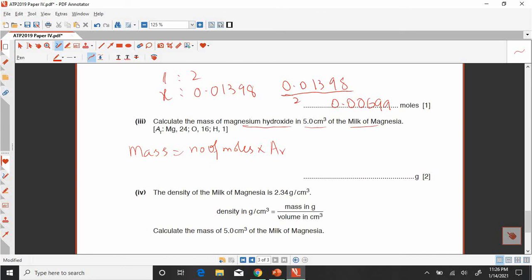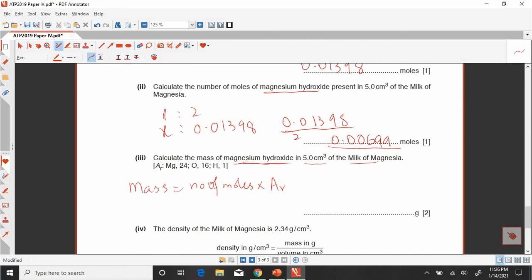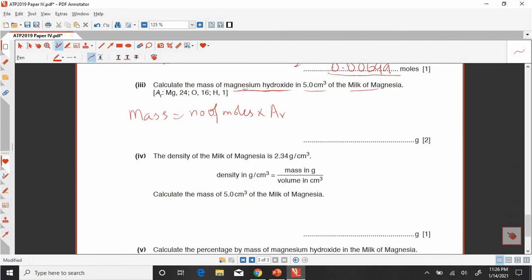The number of moles we have calculated is 0.00699, and then we have to multiply with the Mr of the magnesium hydroxide.